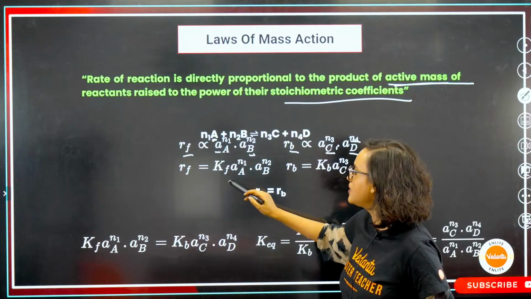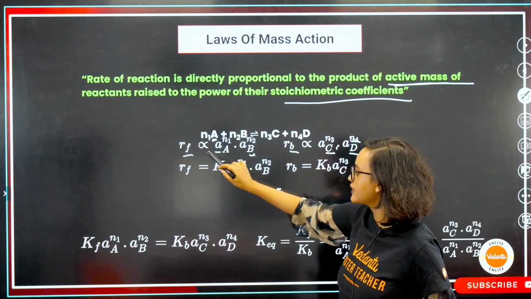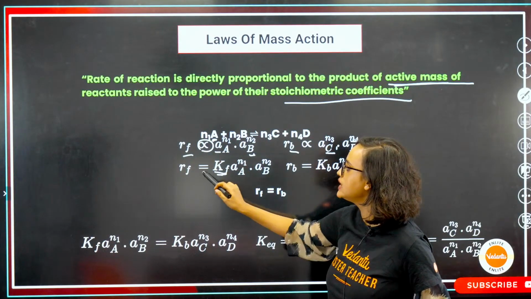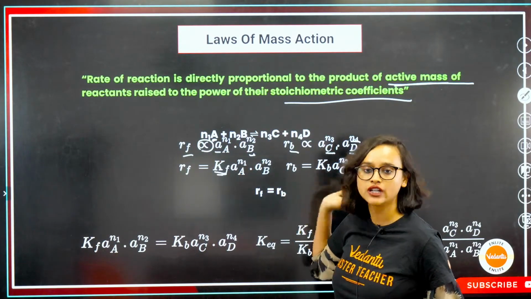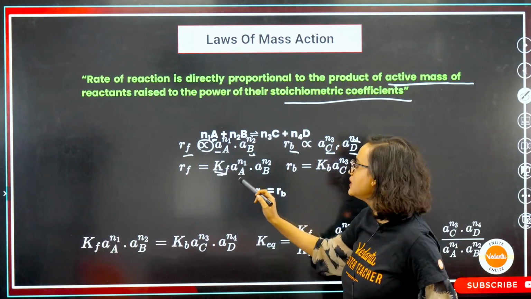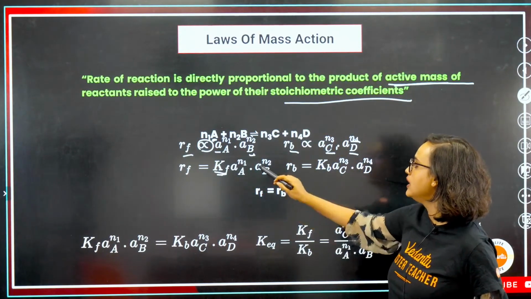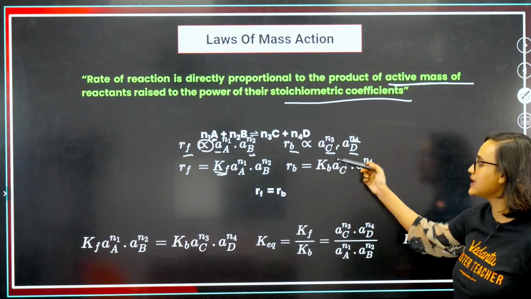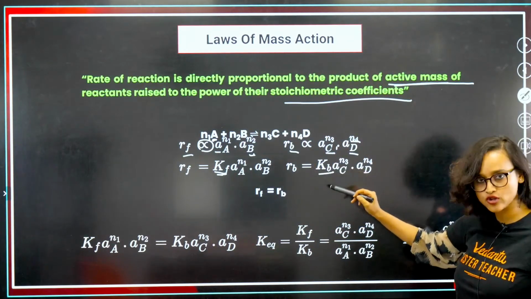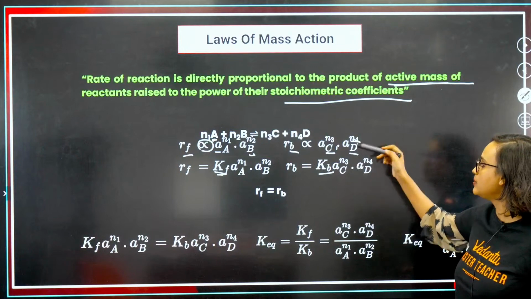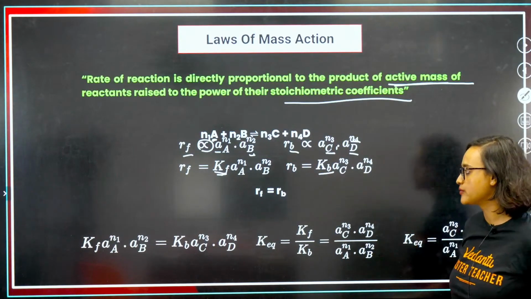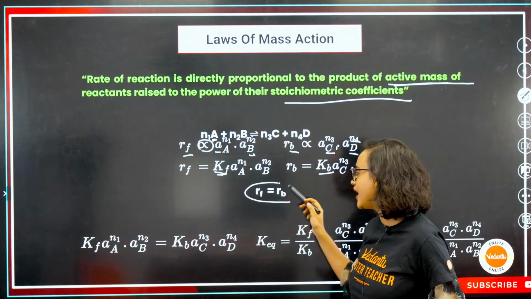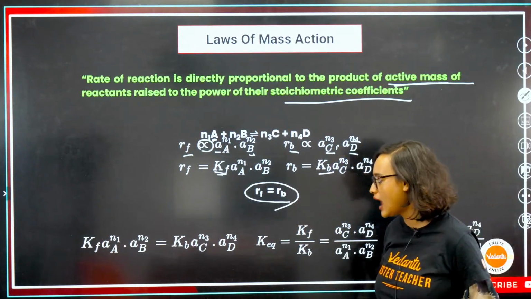So RF becomes KF. What did I do here? I equated it to a proportionality constant, which is KF, AA to the power N1 multiplied with AB to the power N2. For backward, same thing. I have done KB, the proportionality constant, AC to the power N3, AD to the power N4. So here, RF is equal to RB.